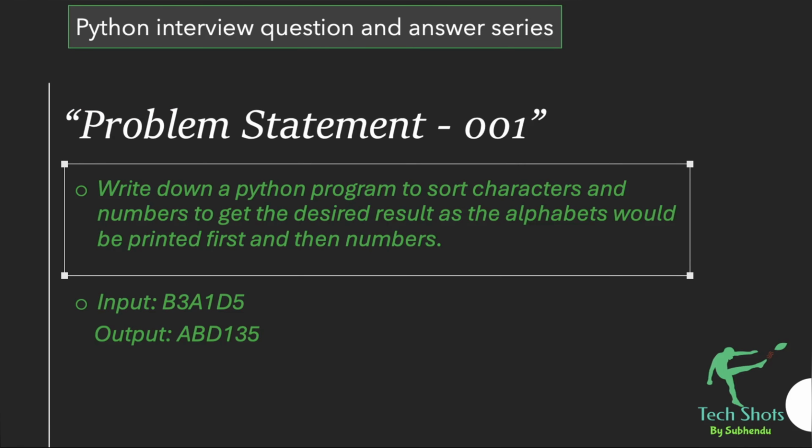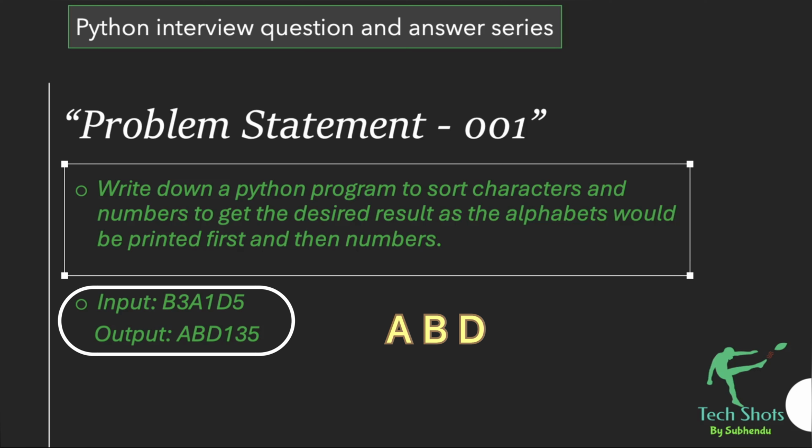So this is our first problem statement, and it says: write a Python program to sort characters and numbers to get the desired result, where the alphabets should be printed first and then the numbers. In the interview, you will be given an input string like B3A1D5 and the expected output would be ABD135. If we see the expected output carefully, we can easily understand the requirement. First we need to print the alphabets ABD in sorted form, followed by the numbers 135, also in sorted form.